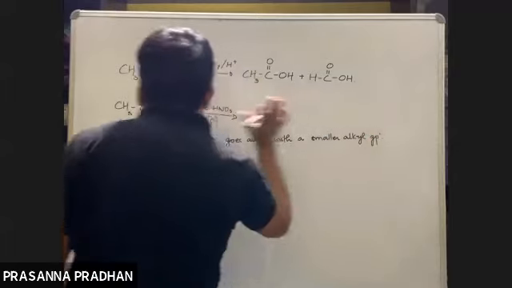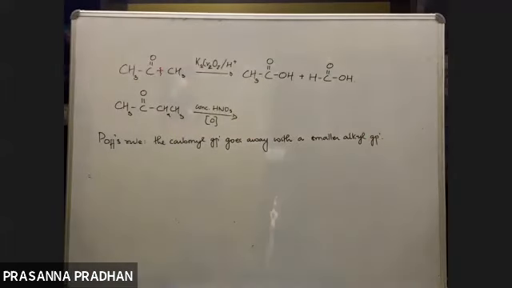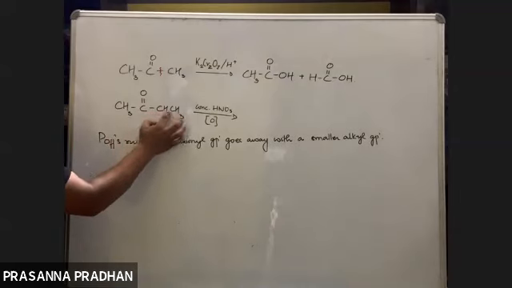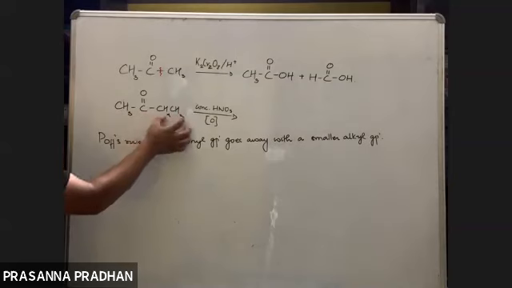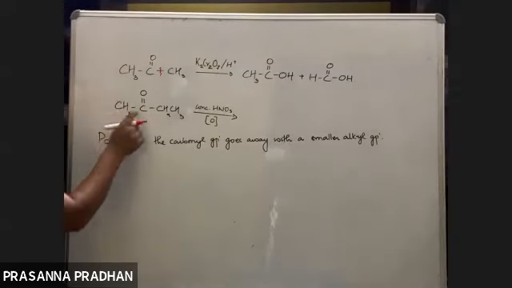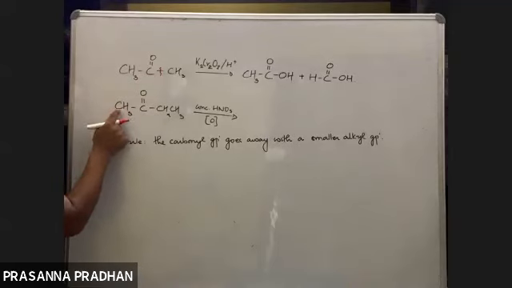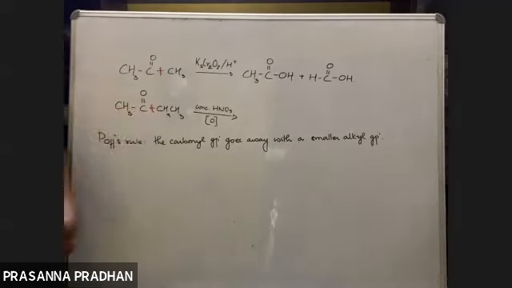So which is the smaller alkyl group? We have an ethyl containing 2 carbons, we have a methyl containing 1. So the carbonyl group goes away with the smaller alkyl, meaning CO goes away with this CH3 and the bond cleavage will happen here.